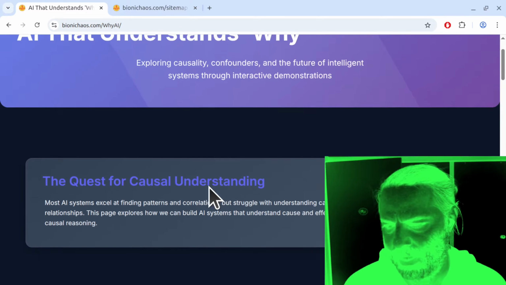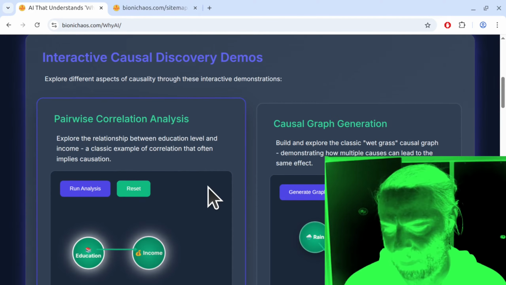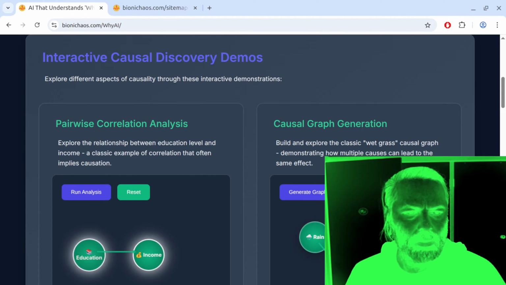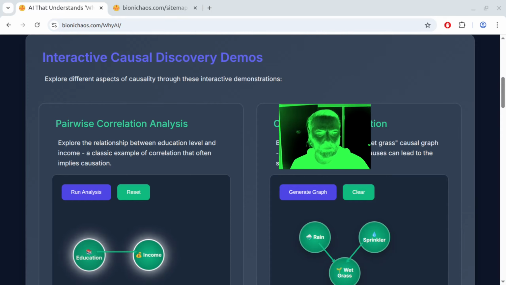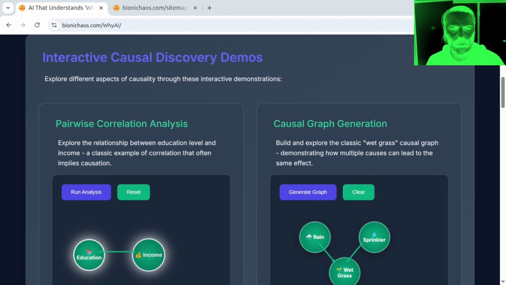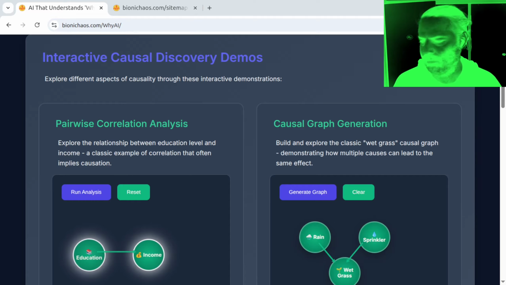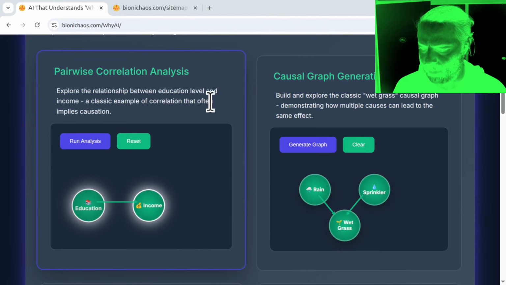Okay, so this is the page. Can you review it real quick? What do you see? All right, I see the AI that understands why page. It highlights the challenge AI systems face in understanding causality versus merely identifying correlations. The page then presents interactive causal discovery demos, including pairwise correlation analysis, exploring the relationship between education level and income, and causal graph generation, demonstrating how multiple causes can lead to the same effect, like rain and sprinklers both leading to wet grass. What do you find most interesting?